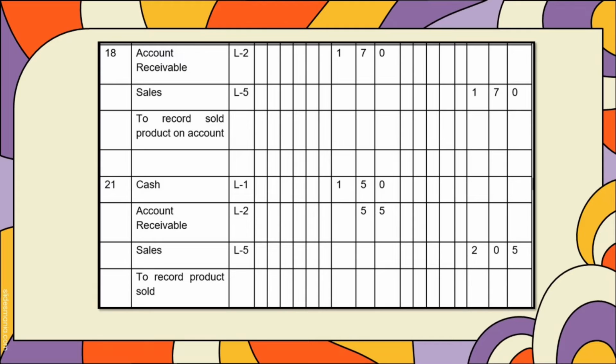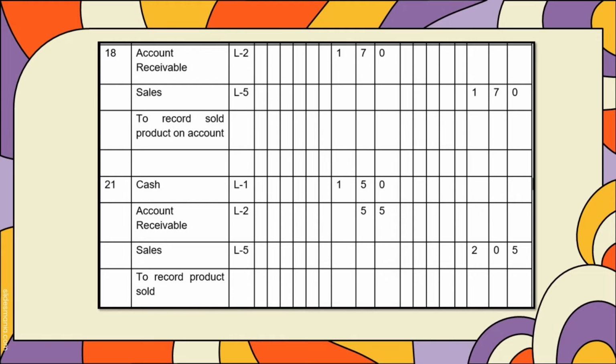For the 21st of November, we have the cash, which would be found in Ledger 1, of 150 of debit and an account receivable of 55 of debit, so the sales of 205 of credit.